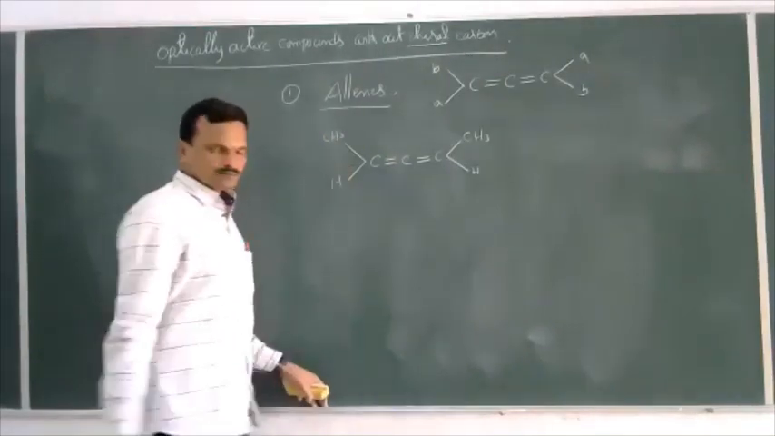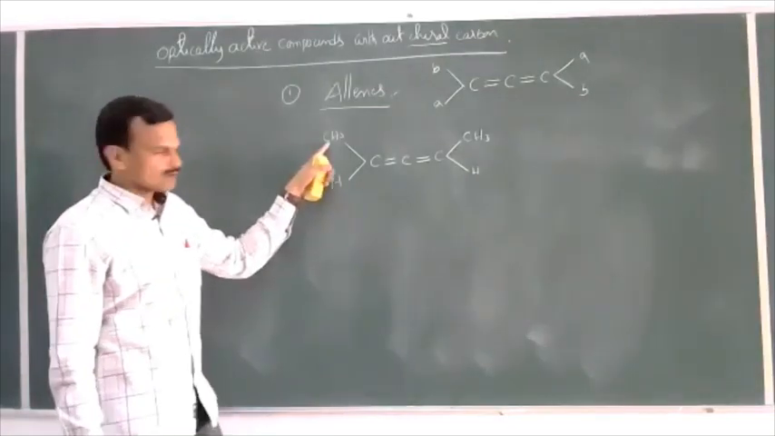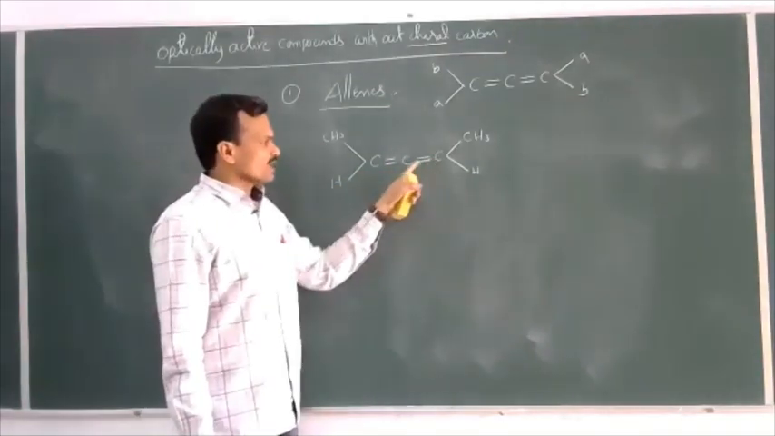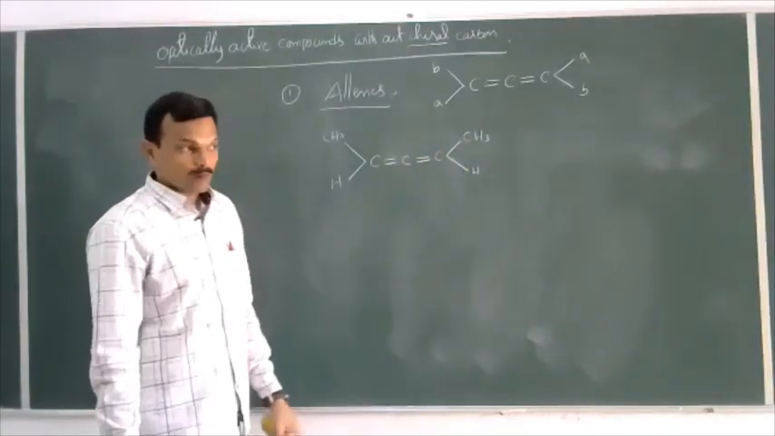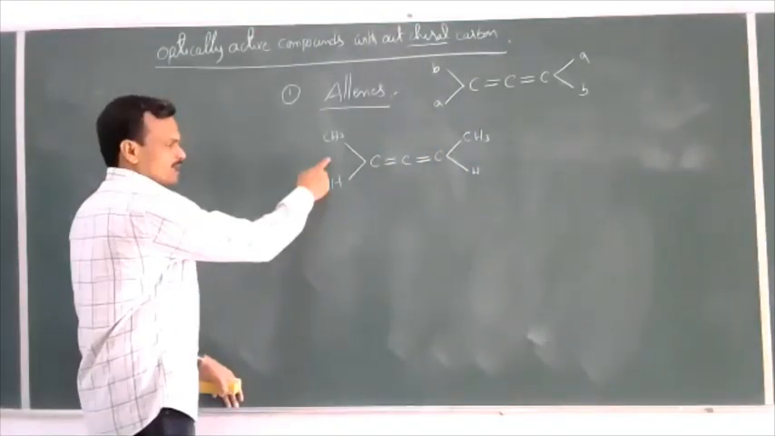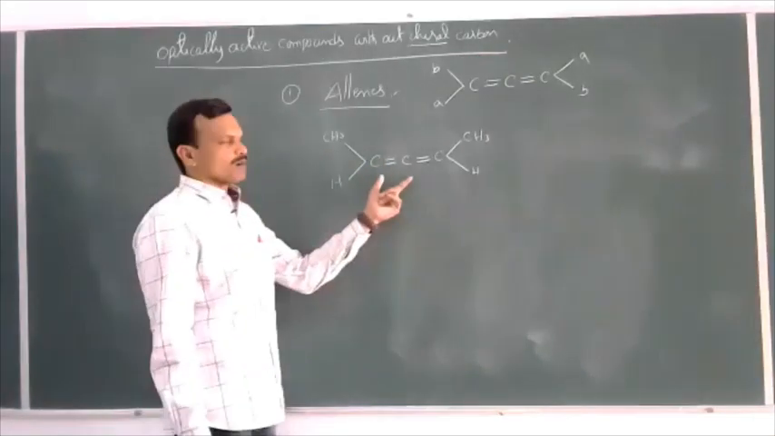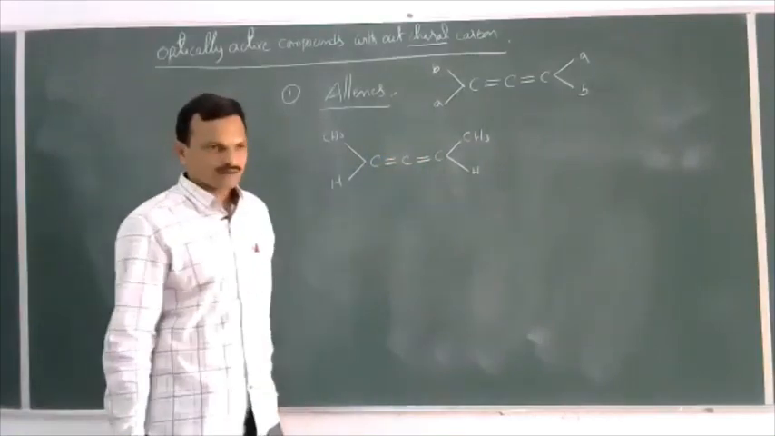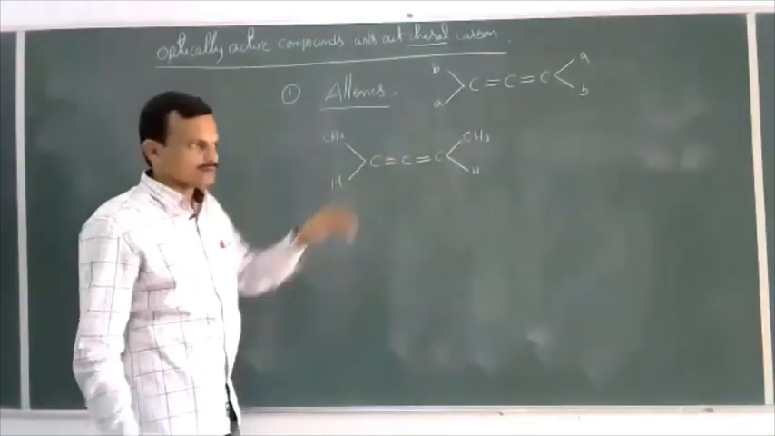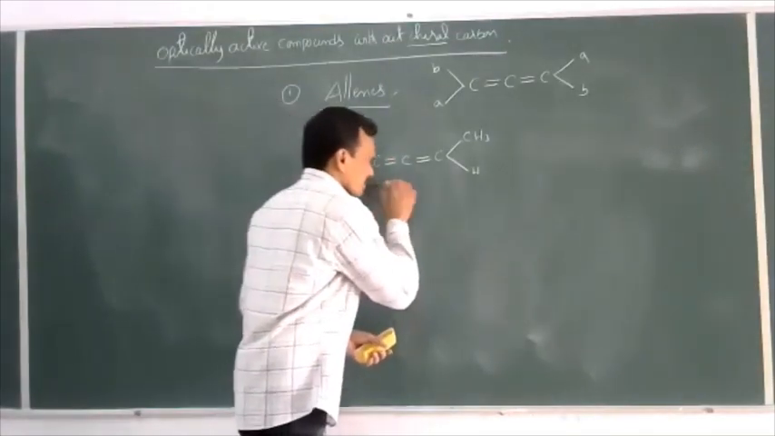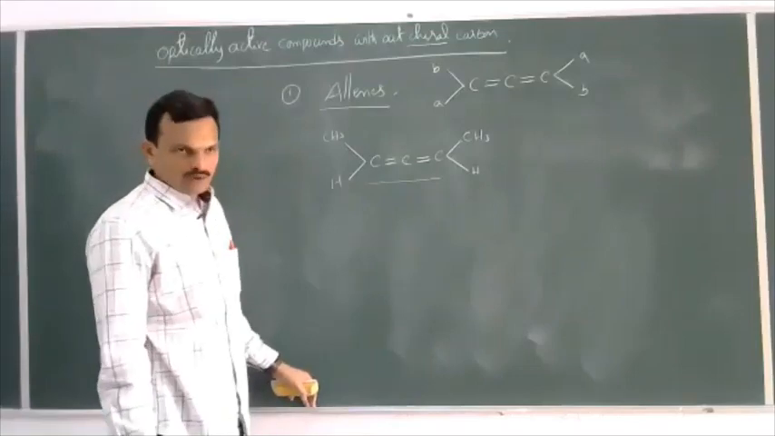CH3, H. Now if you observe here, this is not a chiral carbon. A carbon with a multiple bond will not be a chiral carbon. So there is no chiral carbon in the molecule, but the compound is optically active. Then how is this allene optically active without a chiral carbon? Actually, this is not a planar molecule. So this is a non-planar molecule.